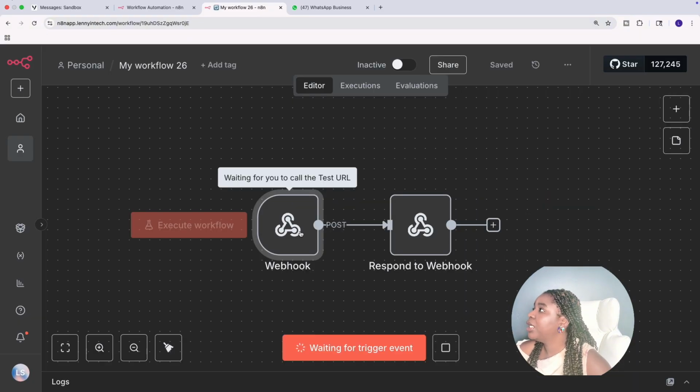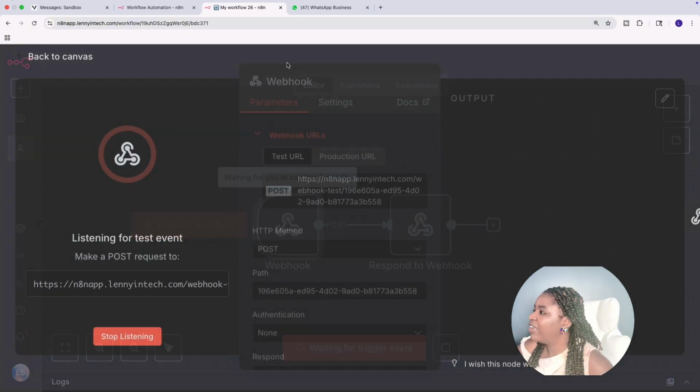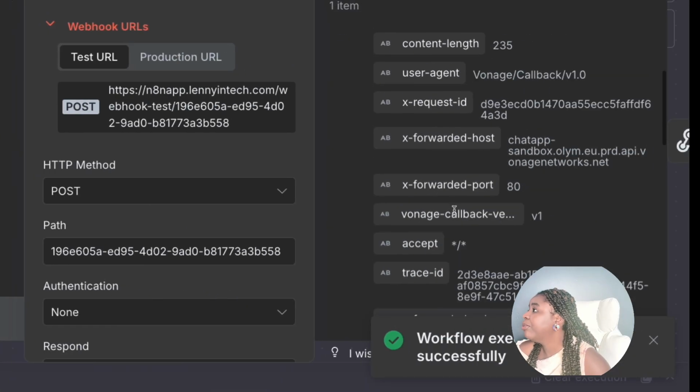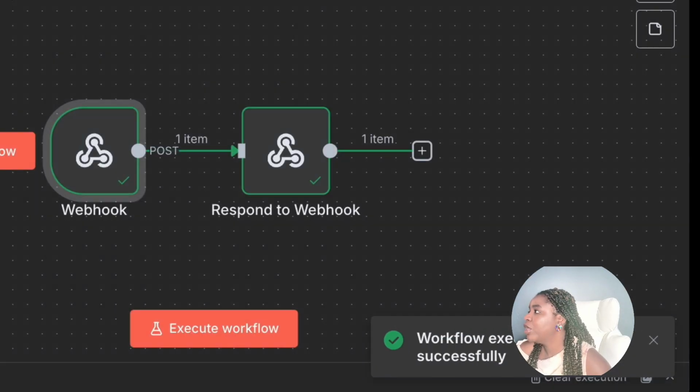I'm going to come in here and click on listen to test event. I put in 2 here. You see that my workflow should now pick it up. You can see that it picked it up because we have the Respond to Webhook node here. Okay, so this is good.